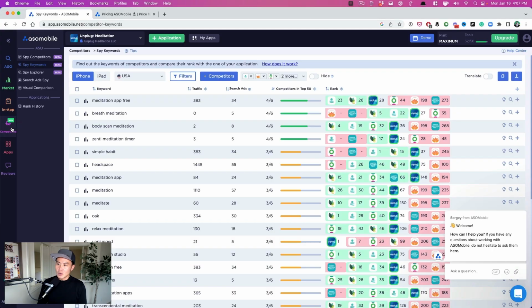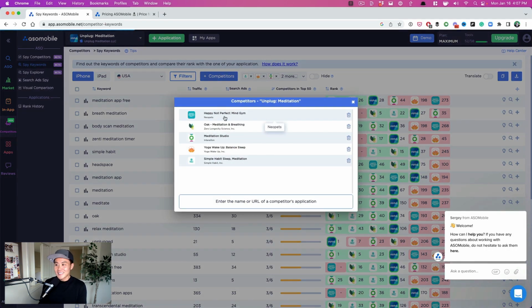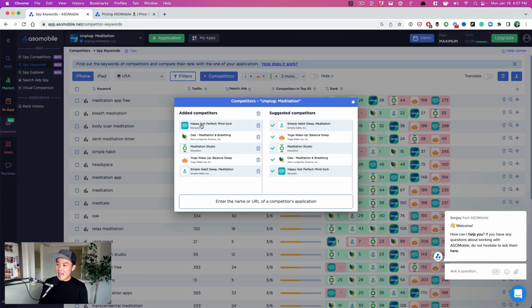What you want to do is go into competitors. And first, we're going to do competitors and spy keywords. Now, as you can see, unlike other ASO tools, ASO Mobile has already given us a bunch of different keywords. They've preloaded it already. So we're going to hit add competitors, and they've done some of the work for us. They've added some of the competitors that they think most fit our app.